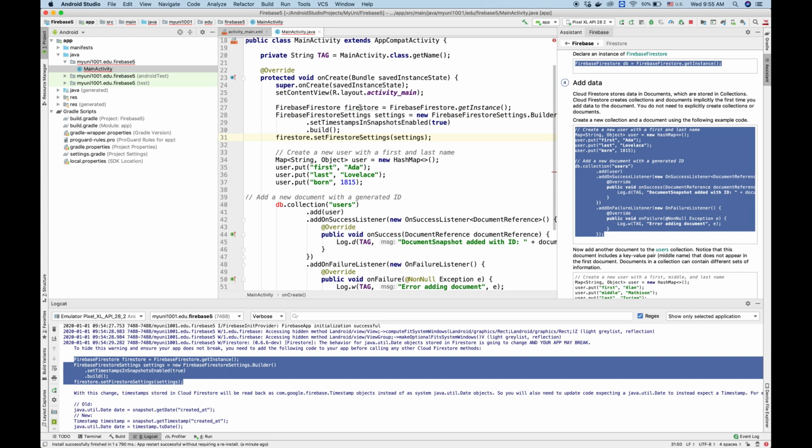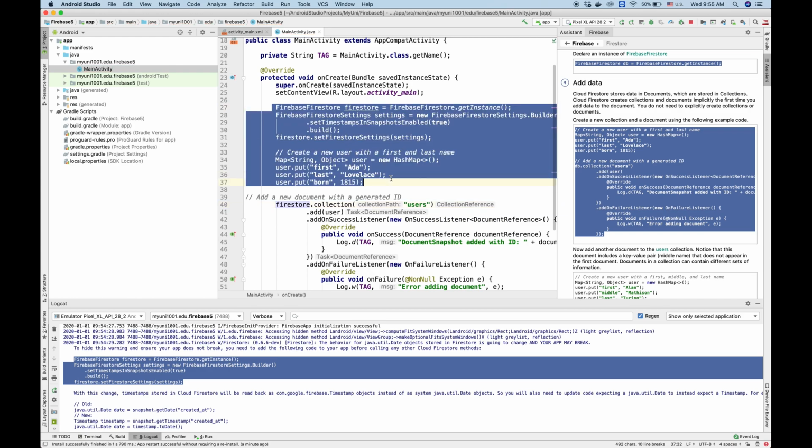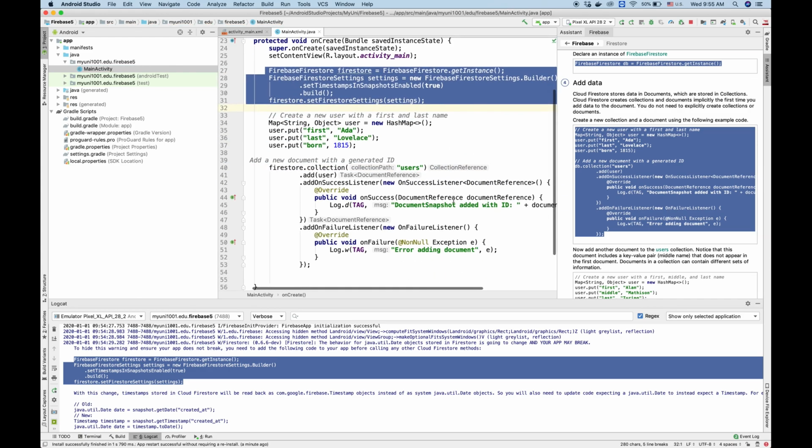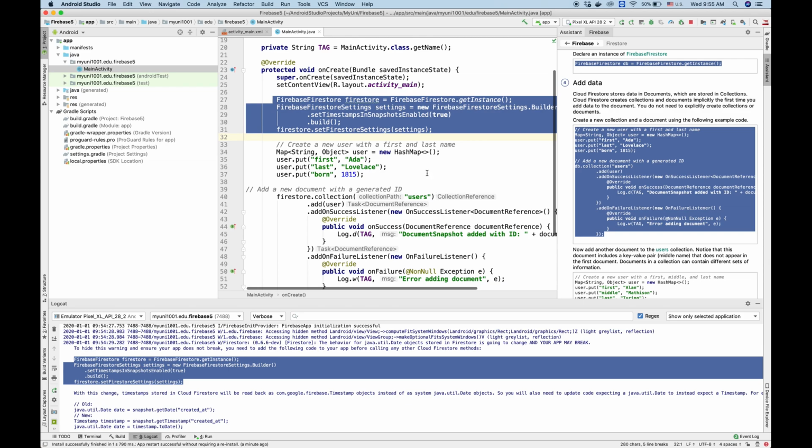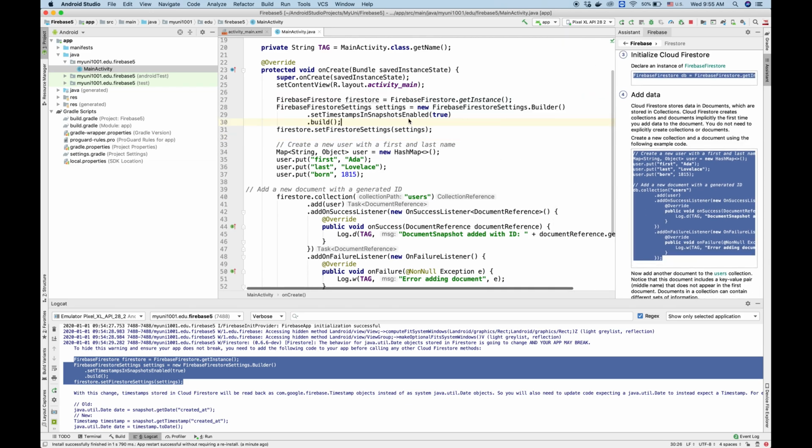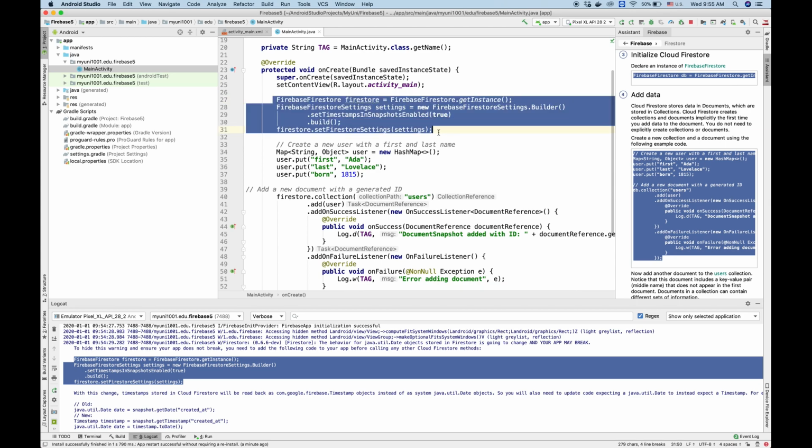Okay, so this is the Firestore. If everything works successfully, then you don't have to change that. But if you see bugs, maybe you have to consider changing it, because sometimes Firebase just stops working because we didn't set timestamps in snapshots enabled.